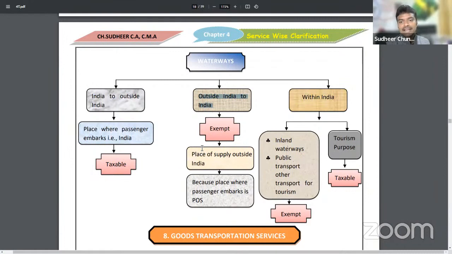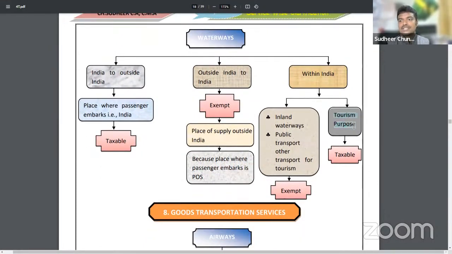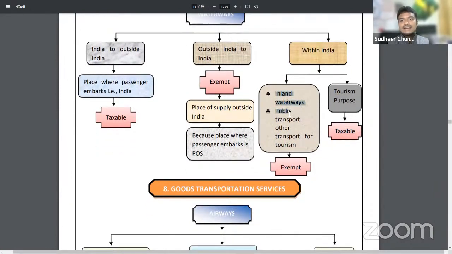Outside India to India: if they come, they are embarking outside India, so it is exempted. Place of supply is outside India, because the place where the passenger embarks is the place of supply. Within India, transportation for tourism, tourist boats, will always be liable, whereas government boats, inland waterways and public transport, like in Kerala, between the houses there will be water, so like public transport they use boats there, not for tourism. That public transport will be exempted, but tourist boats will be taxed.